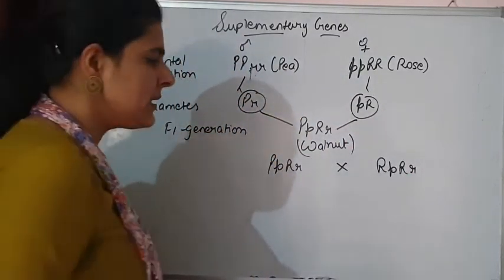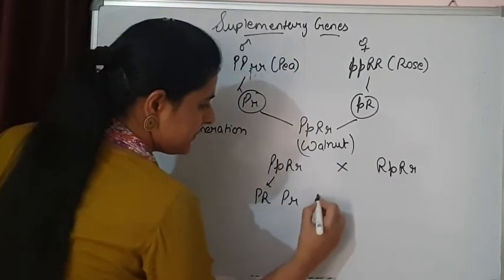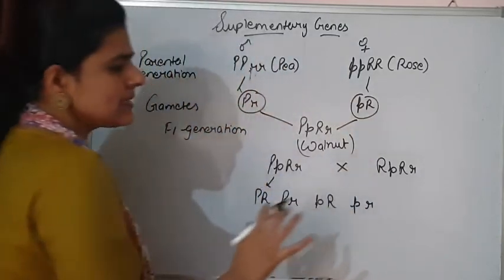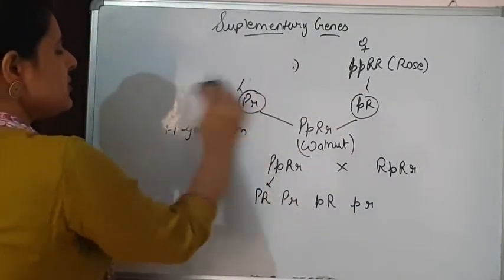F1 hybrids, then the possible gametes will be, from both sides, these gametes. So let's make a Punnett square to see the F2 progeny.